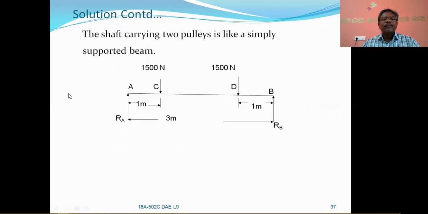If you draw a simply supported beam based on the given data, this is the support bearing, and this is another support, and here is one pulley, and here is one pulley. From the left end it is 1 meter to the pulley, and from the right end it is 1 meter to the pulley, and the distance between these two is also 1 meter.